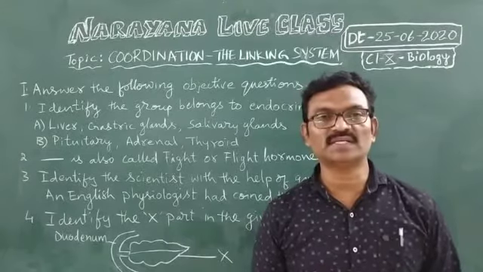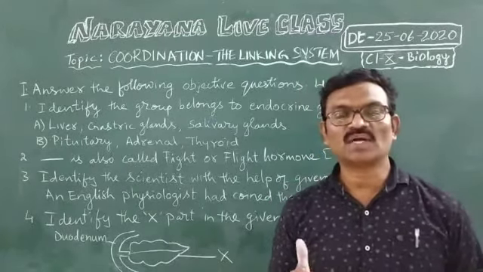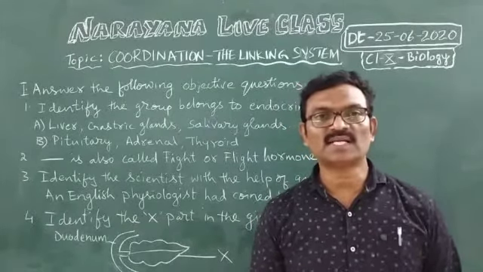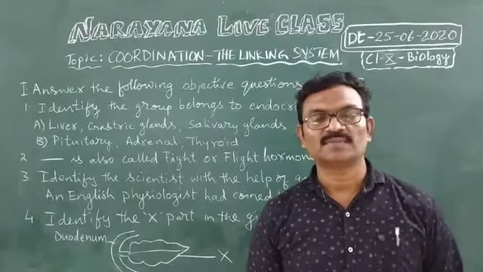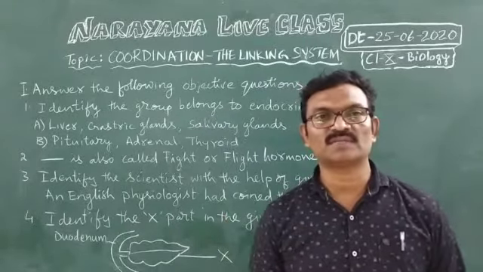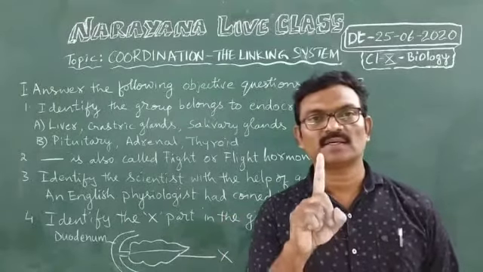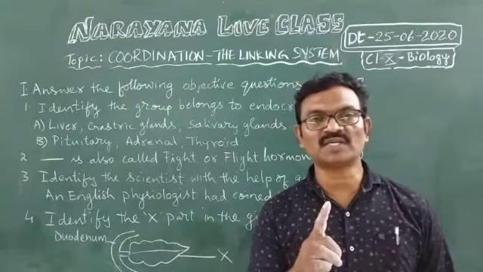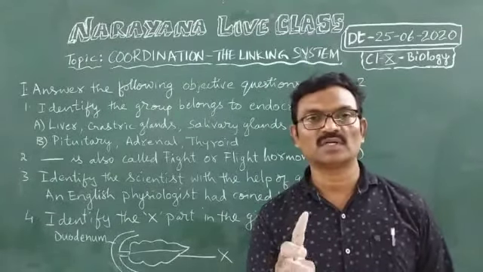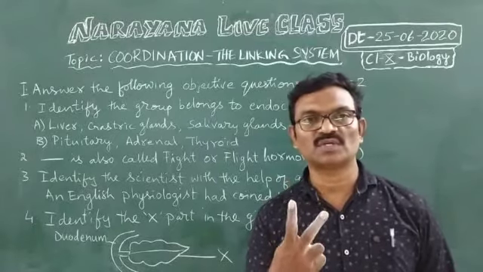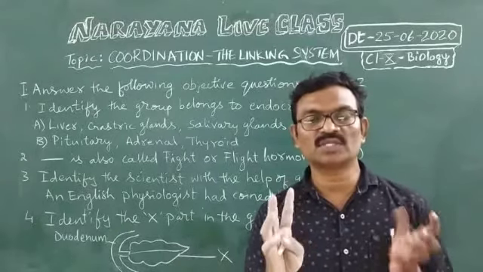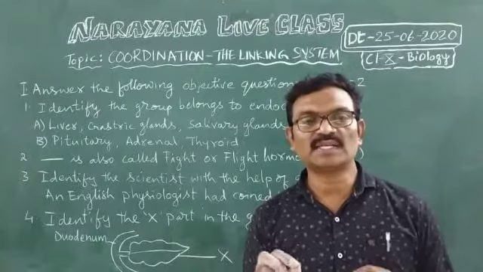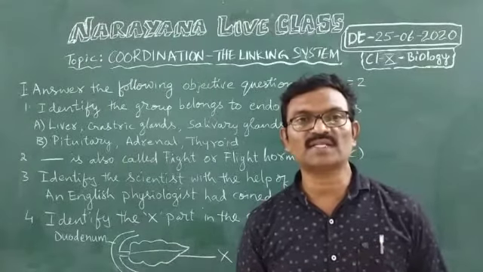Today we are going to see the assignment key of the lesson Coordination, the linking system, 10th standard. This assignment is for 10 marks. There are 4 objective type questions, each objective carries half mark. 4 very short answer questions, each very short answer carries 1 mark. 4 ones are 4. And there are 2 short answer questions, 2 twos are 4 marks. So this is the assignment marks. Now let us see the objective type questions and their key.